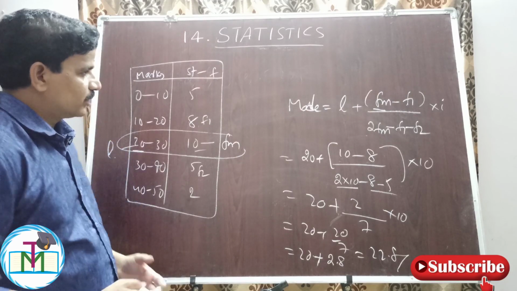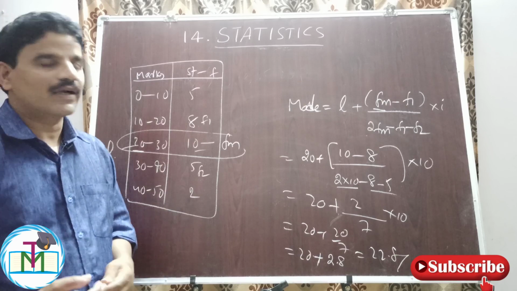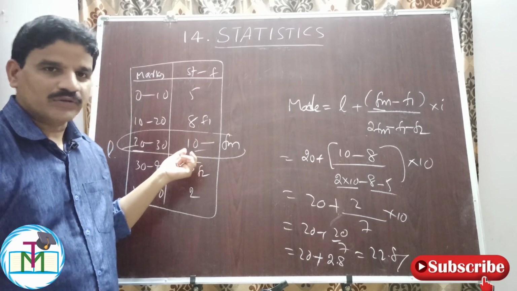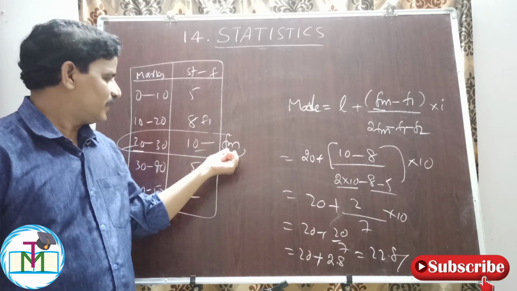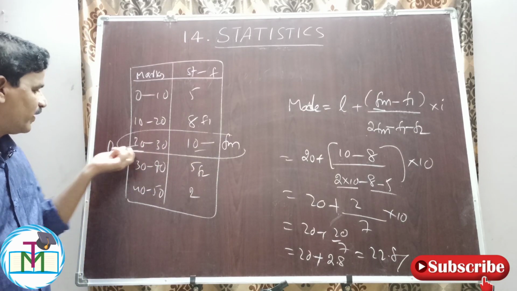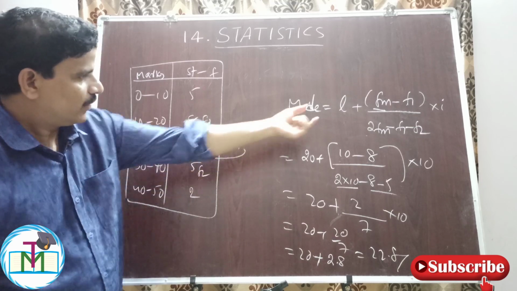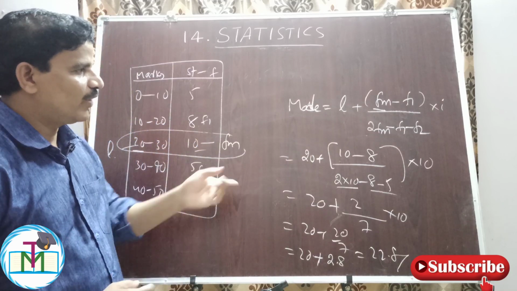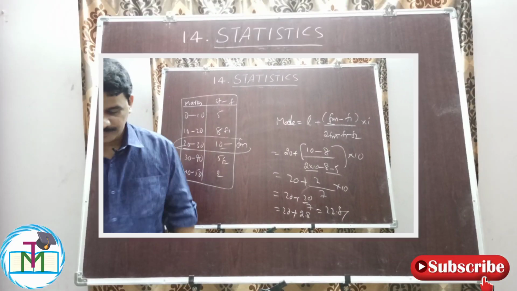So therefore, for finding mode for grouped data or class interval data, first you have to look at the frequency. Where the frequency is more, that frequency should be taken as fm, means modal frequency. In that modal class you have to take the lower limit 20 as L. Previous one is f1, next one is f2. Substitute in the formula, mode is equal to L plus fm minus f1 by 2fm minus f1 minus f2 into h. We can easily calculate the mode value.